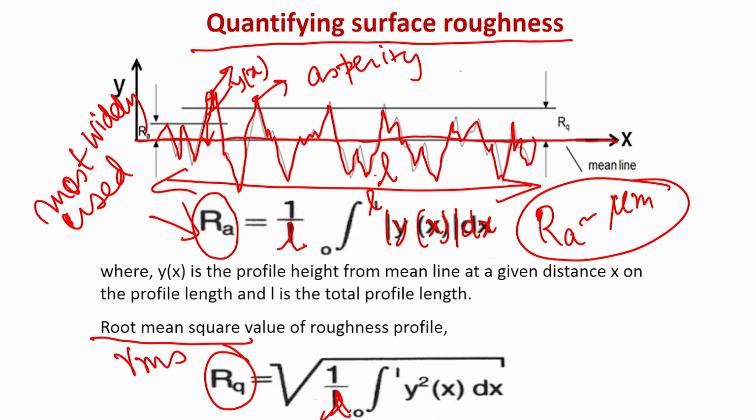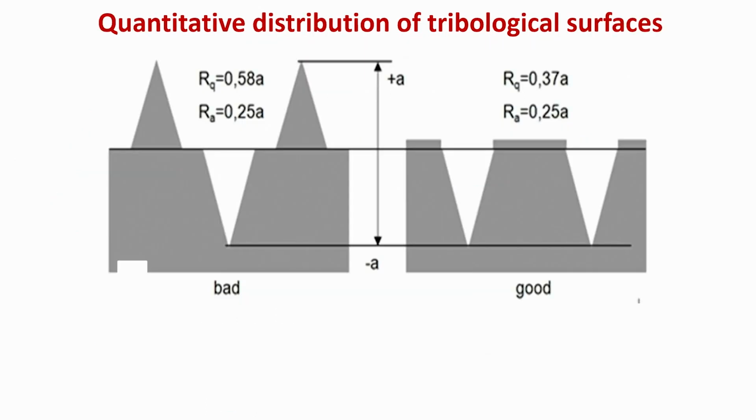So, if you are given the choice between RA and RQ, I would choose RQ value, because RQ value captures much better the surface deviation, asperity deviation from the mean line.